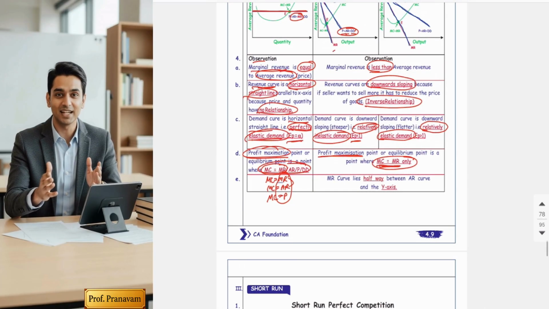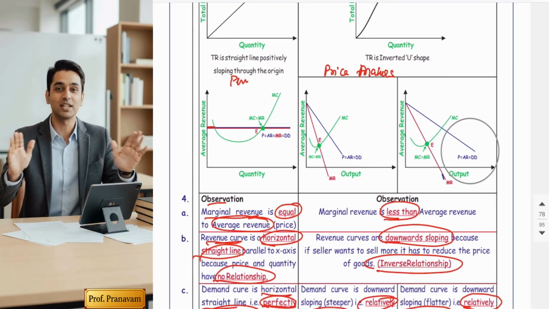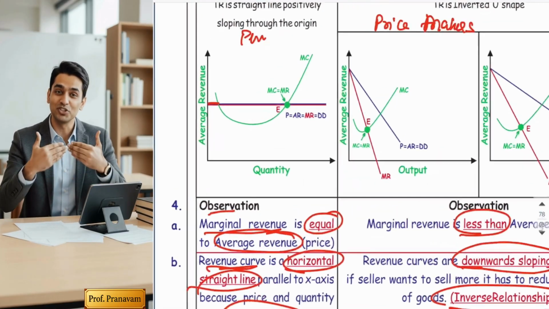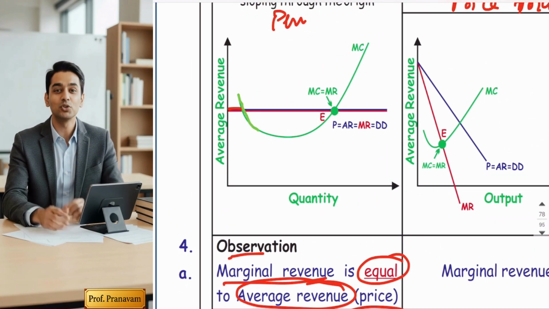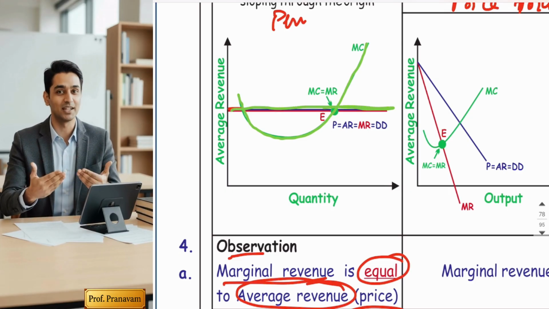Okay. Yes, sir. But in the diagram, can you show the equilibrium? Yes. Please see to it. See, this green curve is my MC curve, and this red horizontal line is my MR. It is cutting over here.